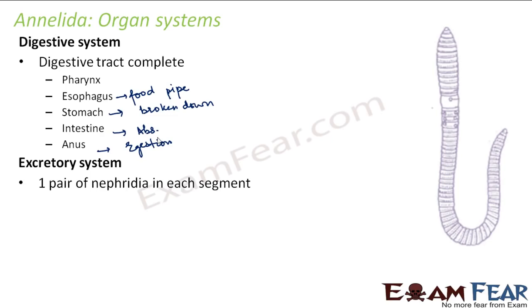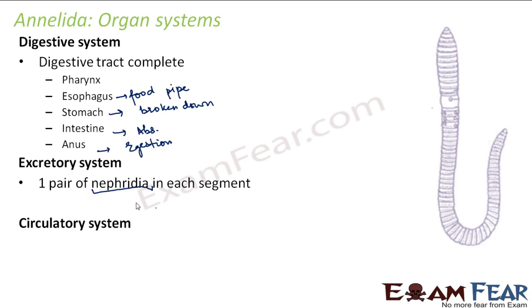It takes the wastes and throws them outside. So these are tube-like structures. Two tube-like structures are present, that is, they are present in pairs. It also helps to maintain osmoregulation, that is, maintaining the correct water balance inside the body of an organism. Neither too much water nor deficiency of water.